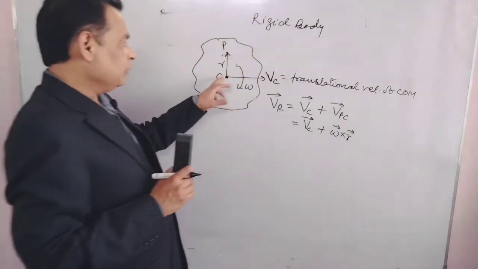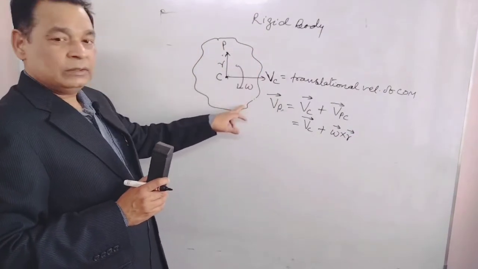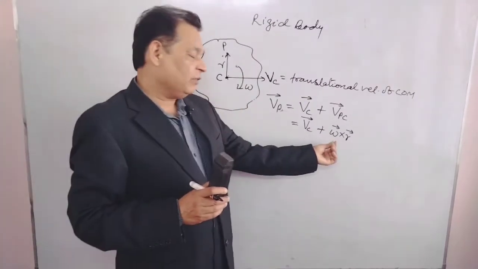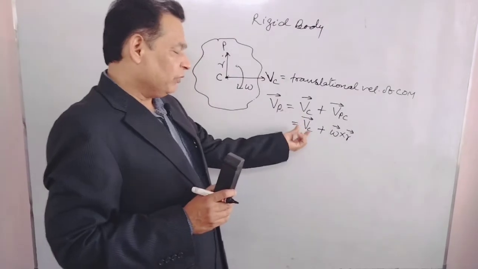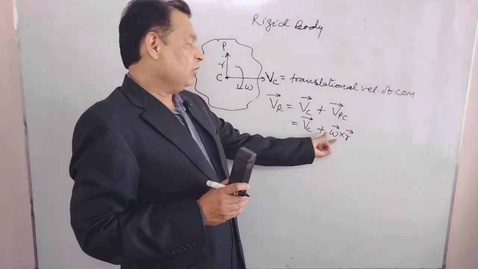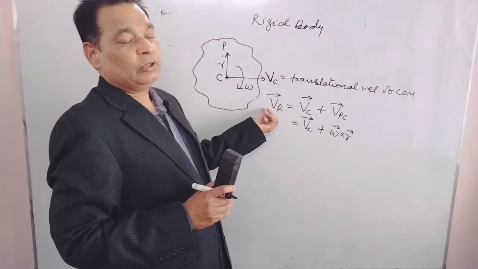Sure, r will be different for different particles. That's why omega cross r will be different for different particles. The vector sum of these two velocities will be the velocity of a particular point P.